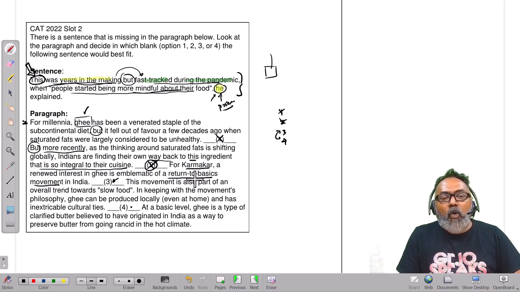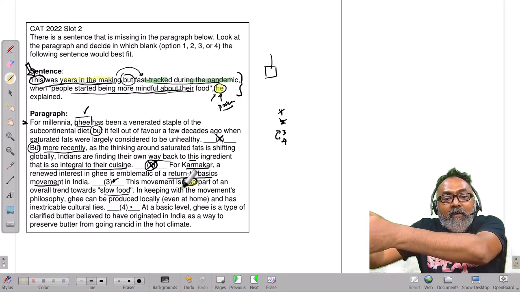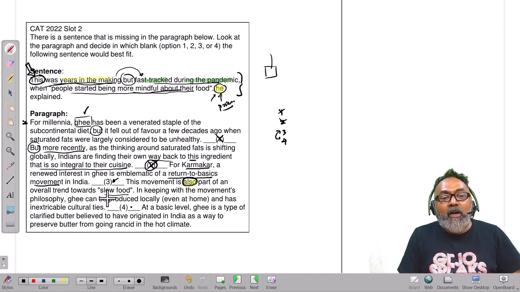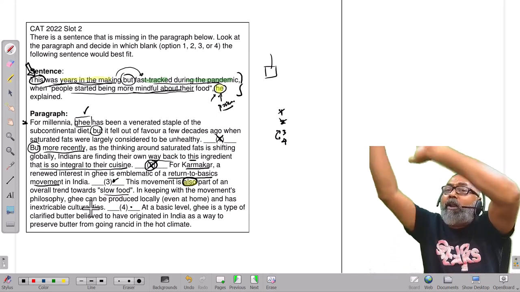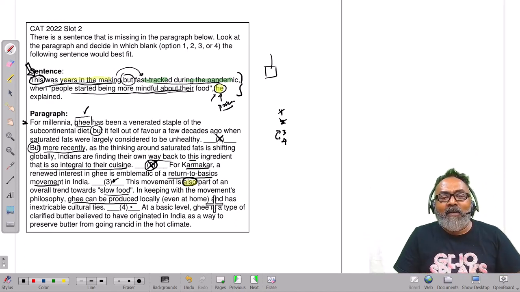This movement is also part of an overall trend towards slow food. So that's okay. What does also mean? One more reason. It is zooming in. Okay, it is moving forward. Part of an overall trend towards slow food. In keeping with the movement's philosophy, ghee can be produced locally. Now we have gone into ghee production. Zoomed in to ghee's production and its inextricable cultural ties.